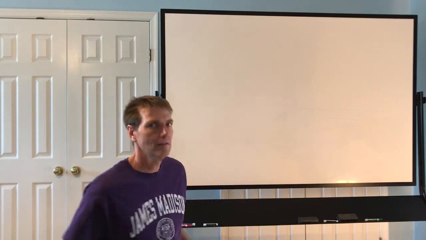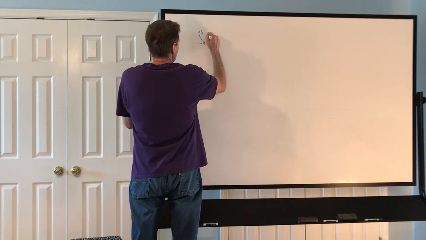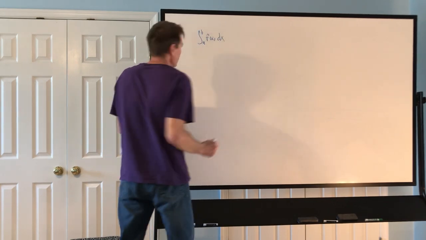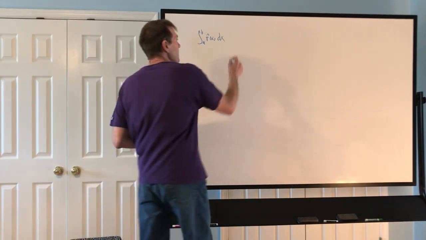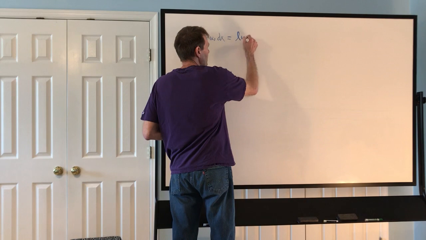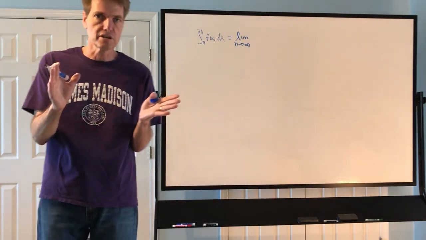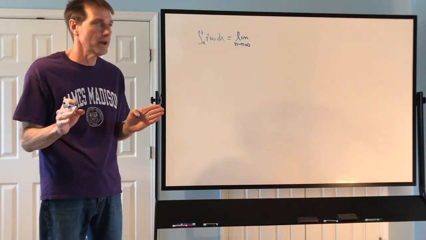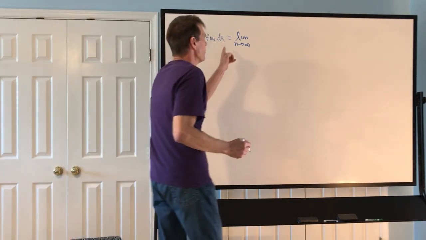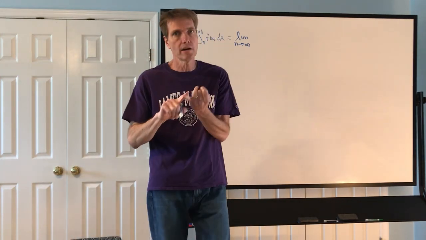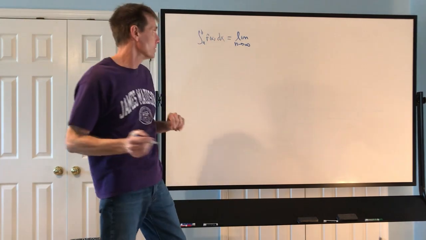Okay, so let's go back to where we were. Remember, the definite integral looks like this symbol, and it just represents a number. It's a complicated number, I agree, because it's defined in terms of a limit where n is this partition of our closed interval a, b. I know it doesn't make any sense right now. You're just hearing words. We're taking the limit as n goes to infinity. Remember, calculus is about limits, derivatives, and integrals. Derivatives and integrals are defined in terms of limits.